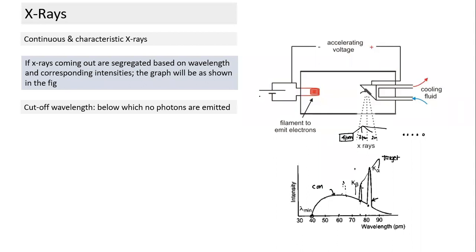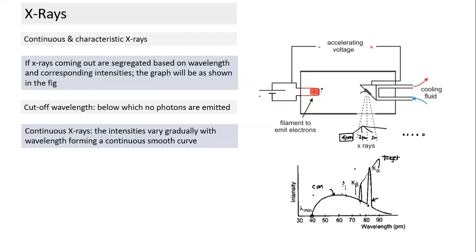The spikes depend on the nature of the target material. The rest of the curve depends on other parameters. What are the other parameters? Mainly the accelerating potential and the current being generated here, the rate at which electrons are being emitted. So three things: continuous spectrum, minimum wavelength, and characteristic wavelength. Three things we need to understand.